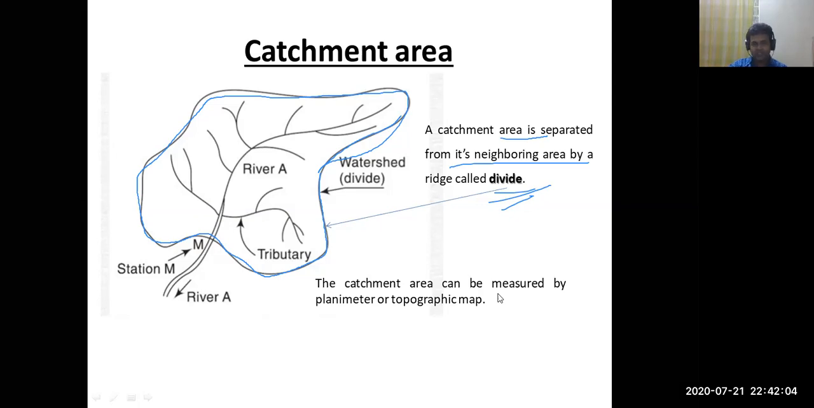So for today's session, this was the topic: the hydrologic cycle and the catchment area. So thank you.